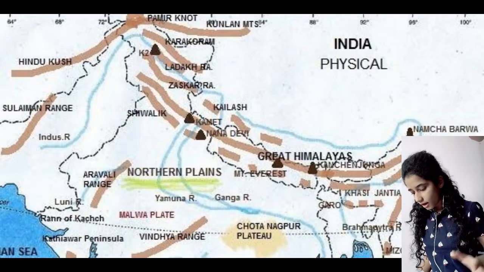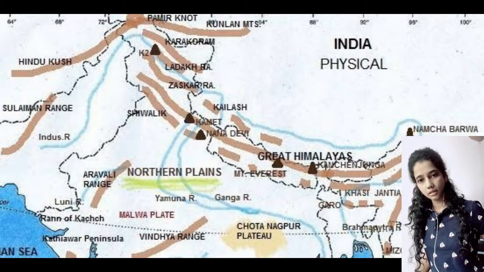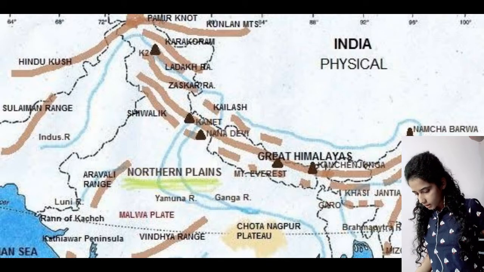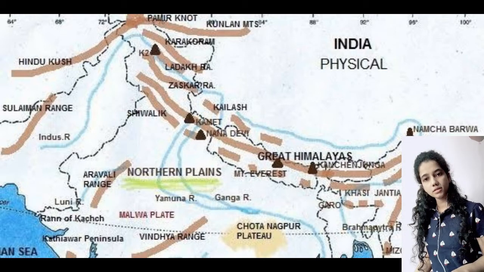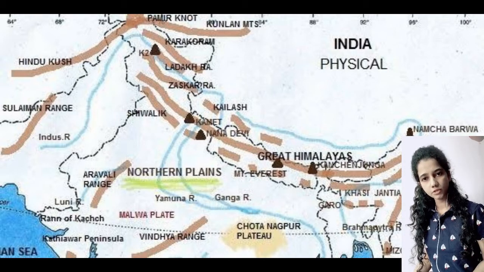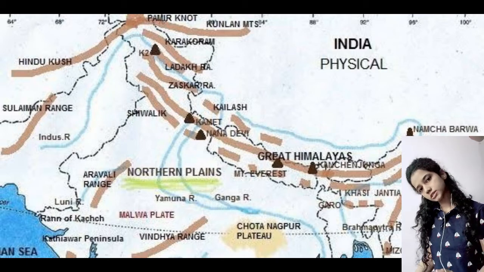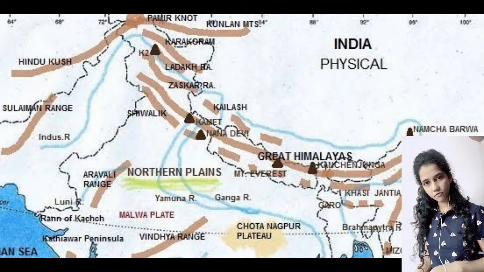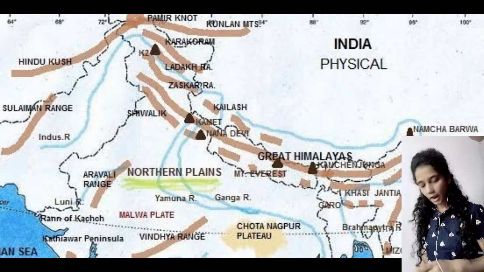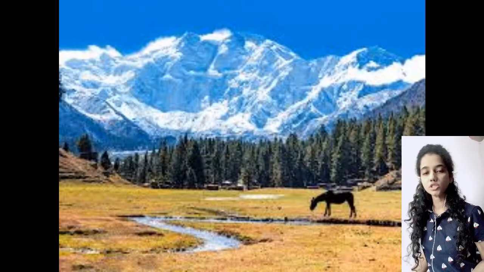Then Ladakh is also the coldest desert in the world. And another thing we should remember about our Ladakh range is that minimum rainfall occurs in our Leh or Ladakh region only, as we all know. Then below Ladakh we have Zaskar range, and the highest peak of Zaskar range is Nanga Parbat.